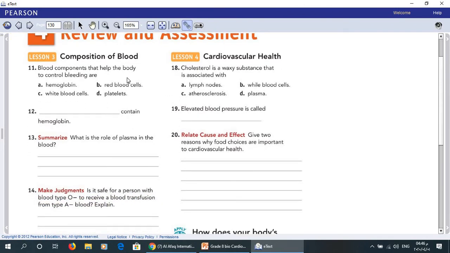Composition of blood. Now, the blood components that help the body control bleeding are hemoglobin, white blood cells, red blood cells, and platelets. Of course, what controls bleeding are platelets. D: circle D, they help the blood to clot. Number 12, contain hemoglobin. Of course, red blood cells contain hemoglobin.